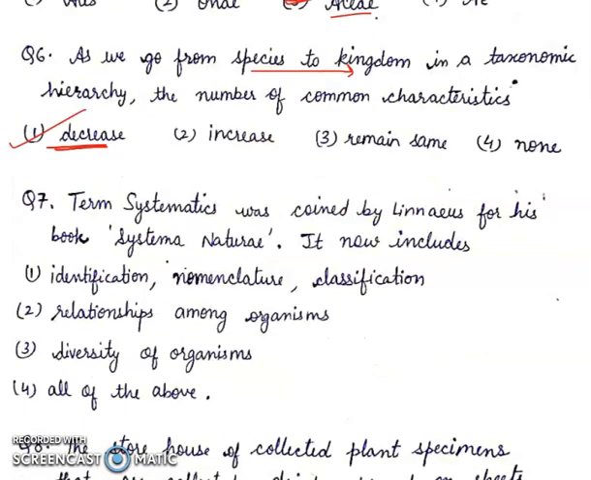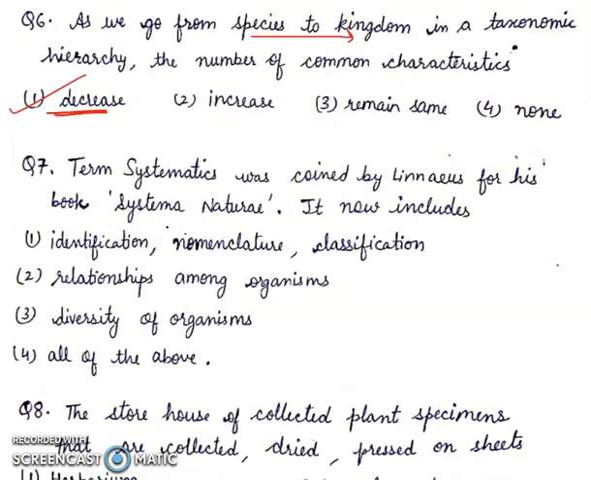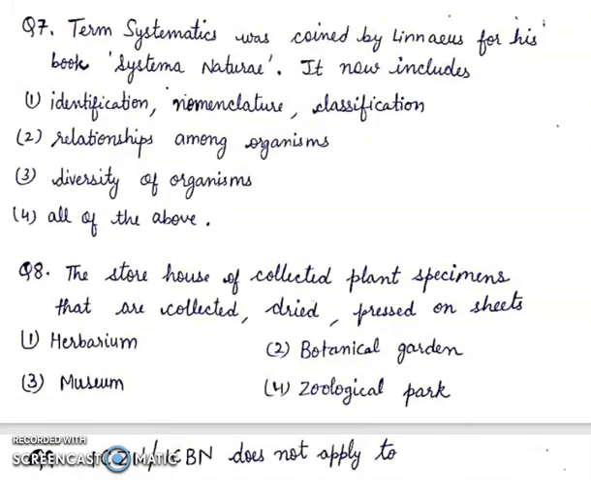क्वेश्चन 7. Term systematics was coined by Linnaeus for his book Systema Nature. It now includes identification, nomenclature, classification. Second, relationship among organisms. Third, diversity of organism. Fourth, all of these. So systematics includes all of these. Answer will be all of the above. Fourth.